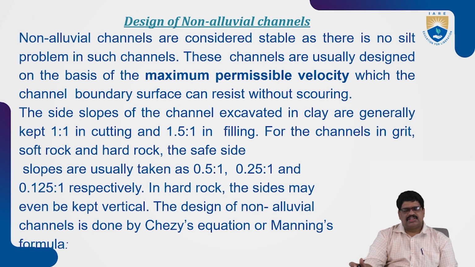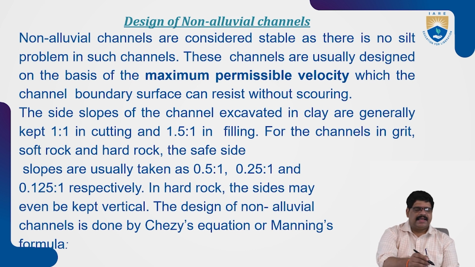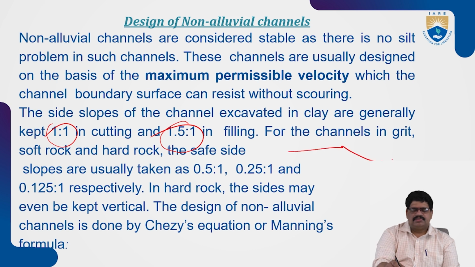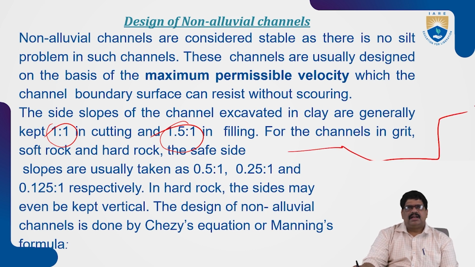Non-alluvial channels are constructed stable as there is no silt problem. Such channels are usually designed based on the maximum permissible velocity the boundary can resist. Here the side slopes of the channel can be taken generally as 1:1, in cutting 1.5:1, and in filling the channel is kept on the safe side. The excavated channel is generally kept at 1:1. Here it is 1:1 on the escape channel side, and 1.5:1 on the other side.